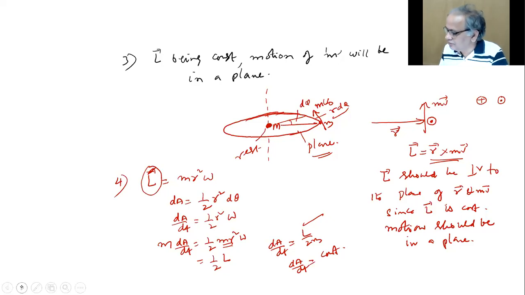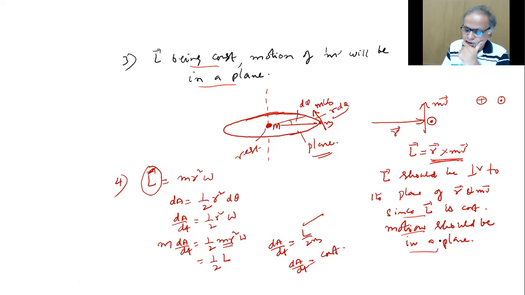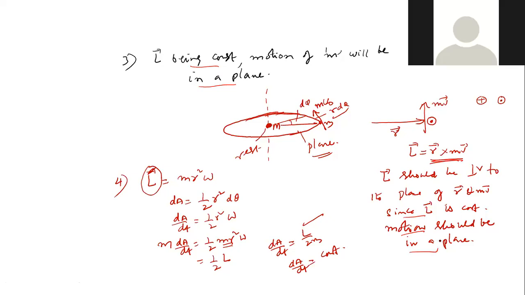Tell me. Now, this particular point is very, very important. L being constant, motion of M will be in a plane. The explanation is provided here. You look at it. L should be perpendicular to the plane of R and MV, right? And since L is constant, motion should be in a plane. Tell me whether you understood it.